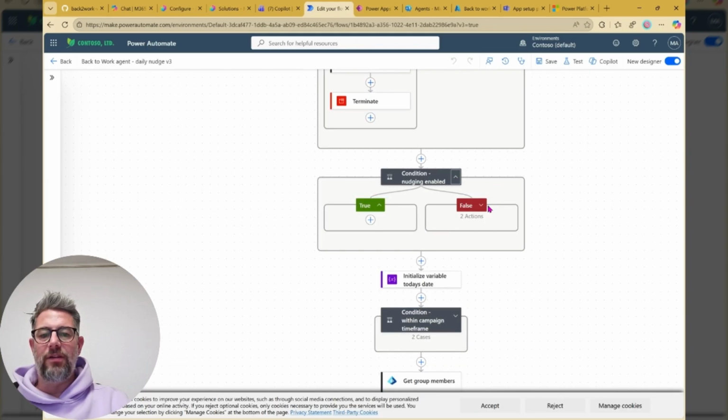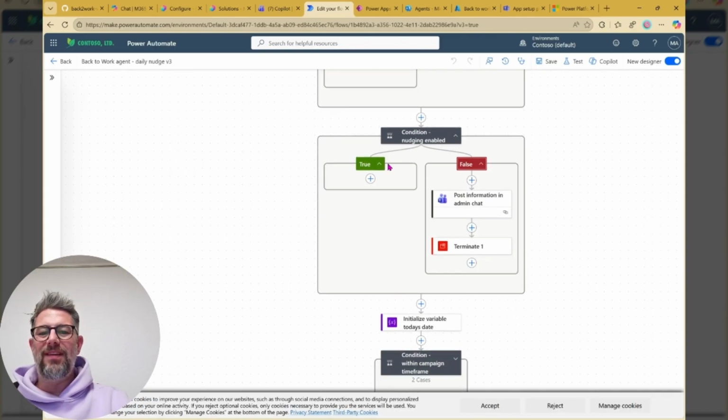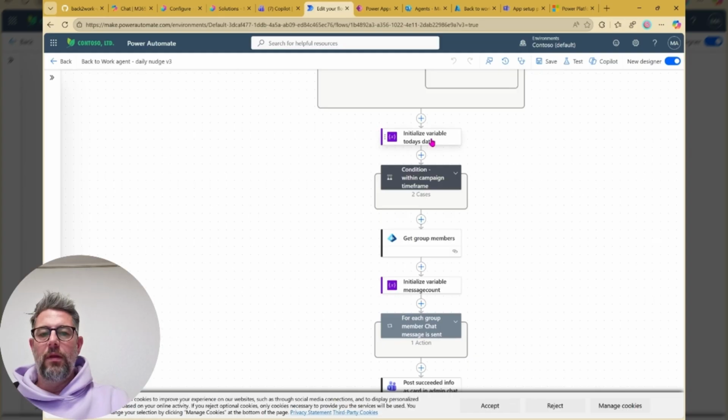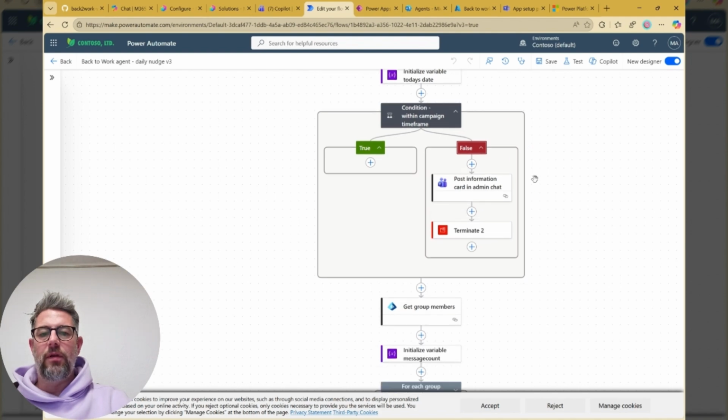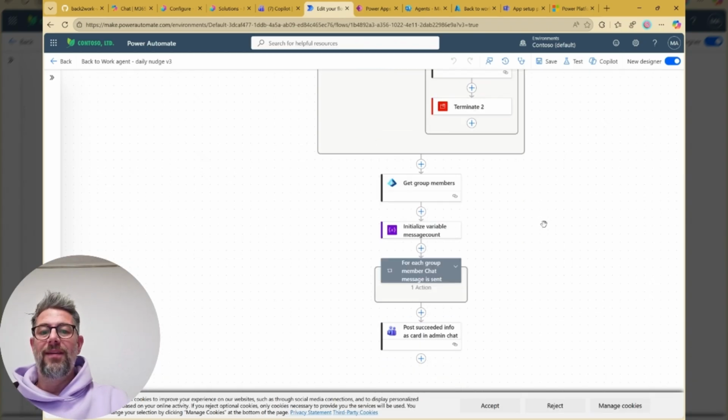Now it checks: is nudging enabled or not? If it is enabled, it just continues. If it is not, information goes to the admin, then it terminates the process flow. Now it's initiating a variable, like which day is today, and checks whether the current date is within the campaign time frame. If not, info to the admin, terminate. If it is, where we're in the campaign, then it goes.